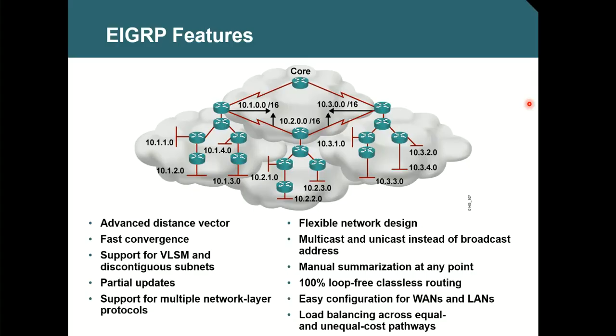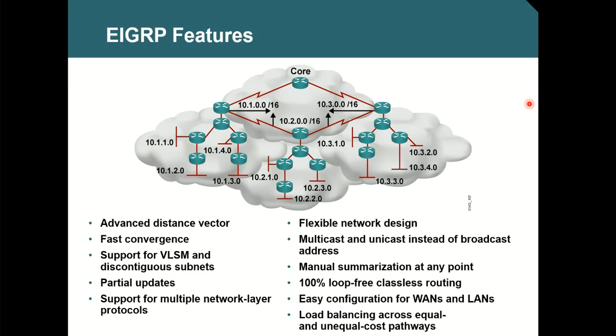Because it is a classless routing protocol, it can support VLSM, and it can support discontiguous subnets. This is what we see in today's networks. Everywhere there are subnetted networks. Not everywhere do you see classful; mostly it is subnetted, classless. EIGRP is a very good protocol for classless networks.